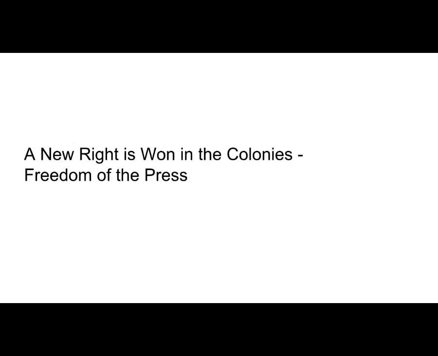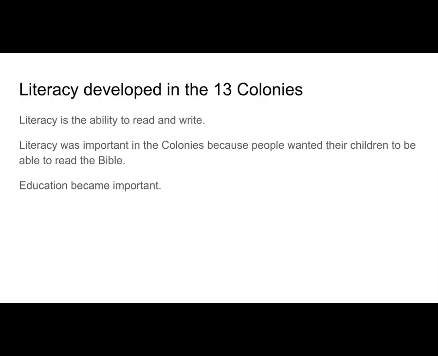A new right won in the colonies: freedom of the press. Literacy developed in the 13 colonies. Because the first colonists thought the religion was important,